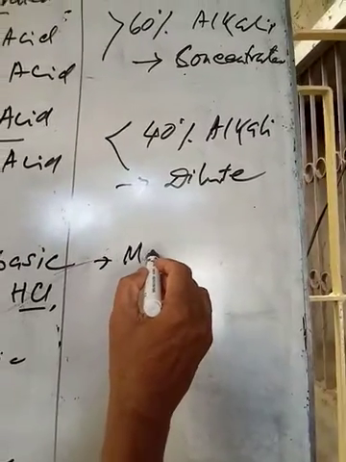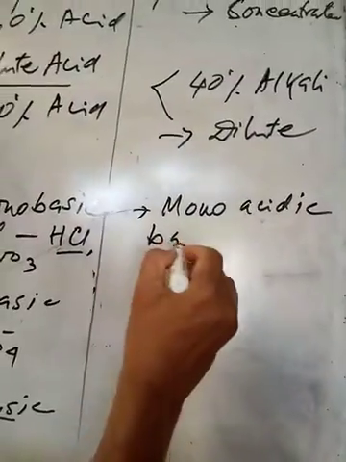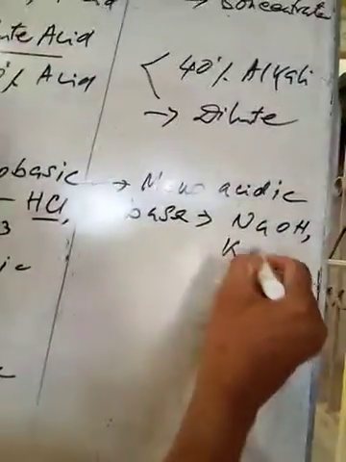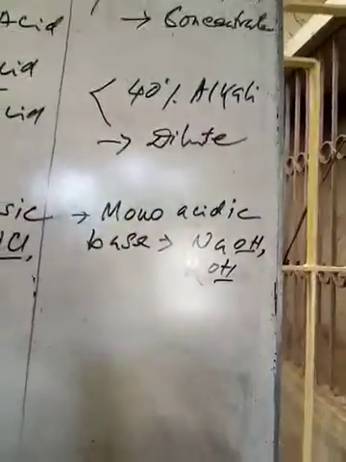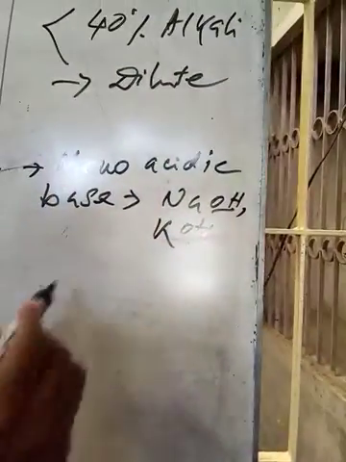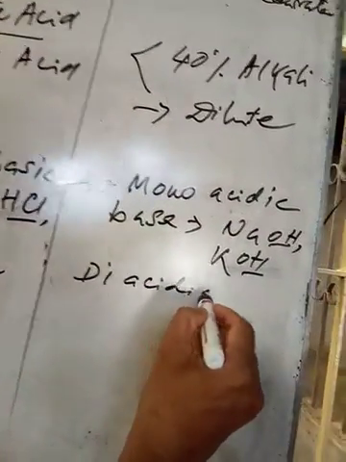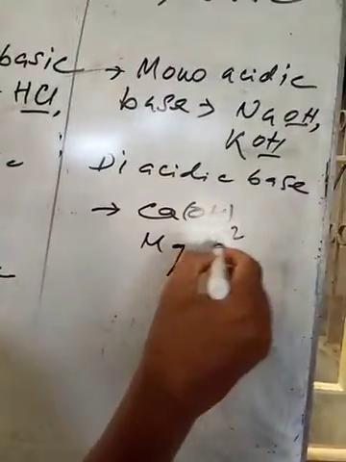Same on the basis of acidity of base, alkalis are also divided. Monoacidic base, such as NaOH, KOH, etc. One OH ion will be obtained from one molecule of NaOH. Diacidic base, say calcium hydroxide, magnesium hydroxide. Two OH ions will be obtained from one molecule of calcium or magnesium hydroxide.